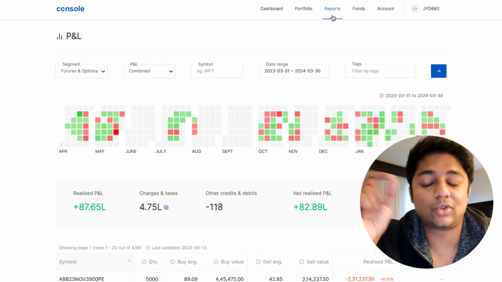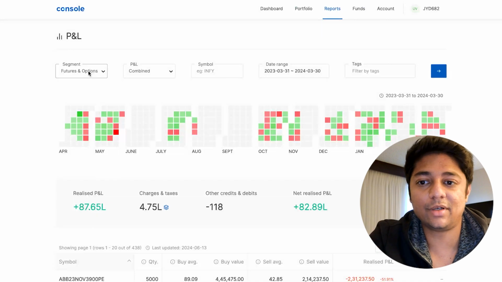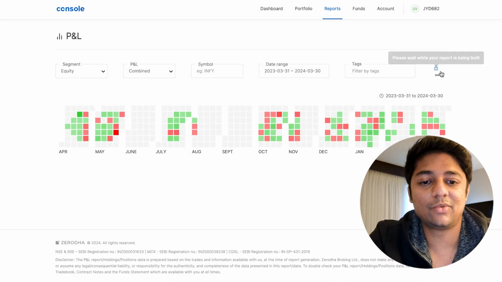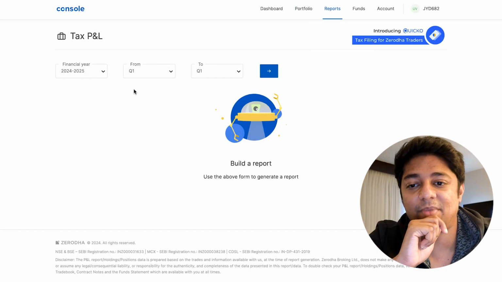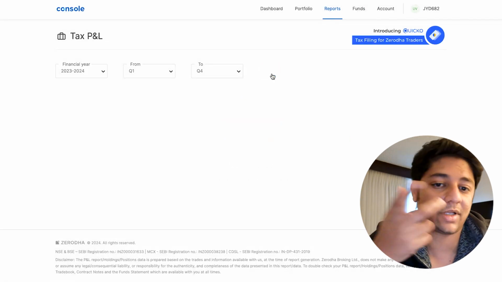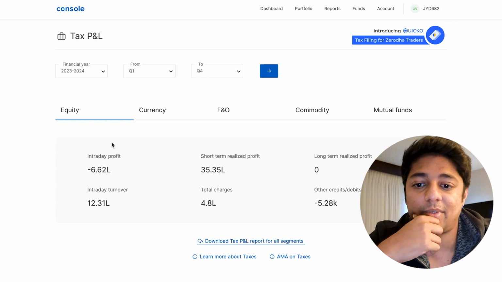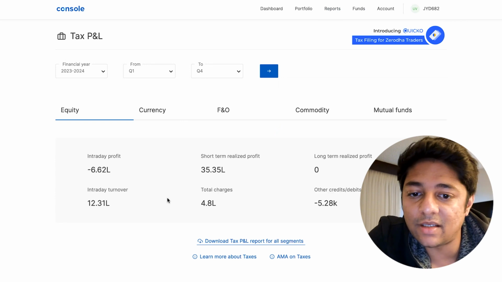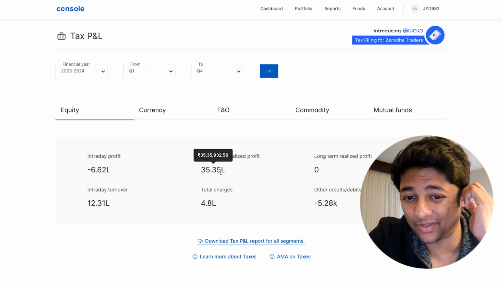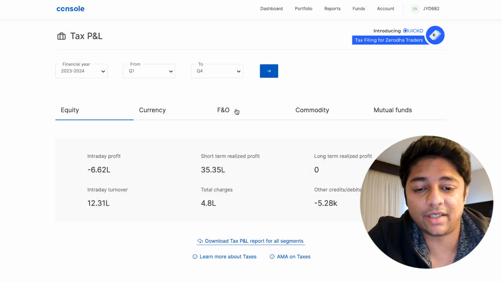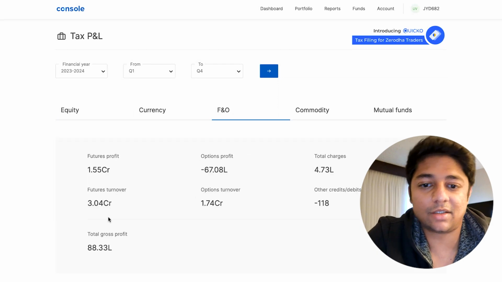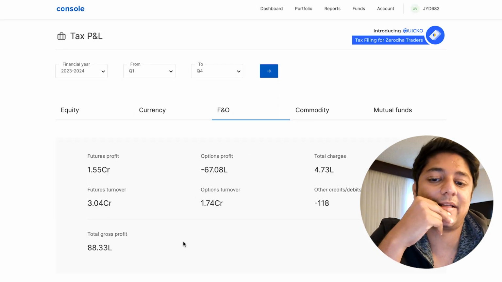Now, this is the total, basically 82 here, and around equity, you will see another 23 lakh. And if I just go to tax P&L, go to last year, Q1 to Q4, which is what I have to pay and all of that, you see the equity tax P&L that I have, total is approximately short-term realized profit is 35 lakhs, which kind of hurts. Okay, and if I do F&O, the total profit here I have is approximately 88 lakhs, which I showed you, right?